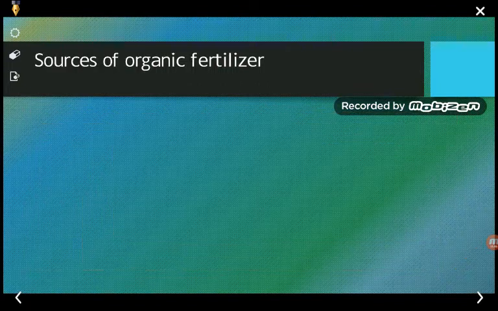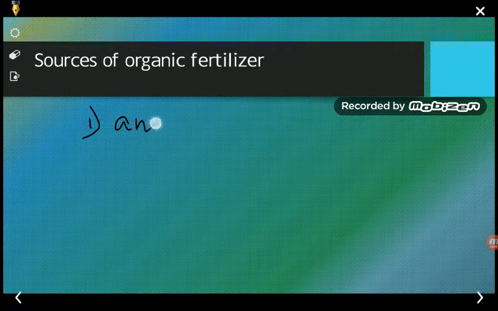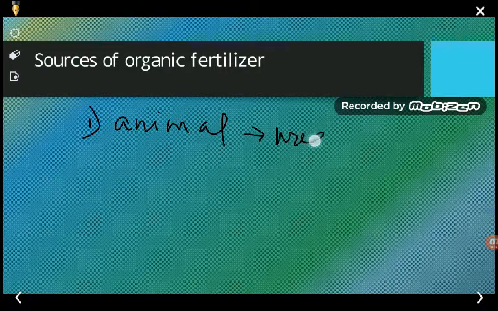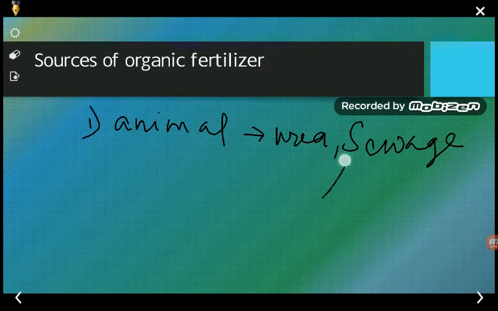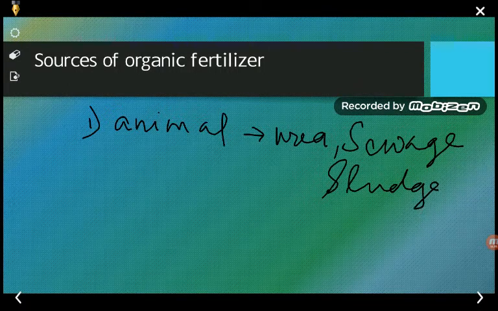You know that the main sources of the organic fertilizers, the first one, is the animal. So animal is the main source of the organic fertilizer. And animal sources normally include the यूरिया इंक्लूड करता है. It may include the sewage, it may include the sludge. So these are the animal sources for the organic fertilizer.